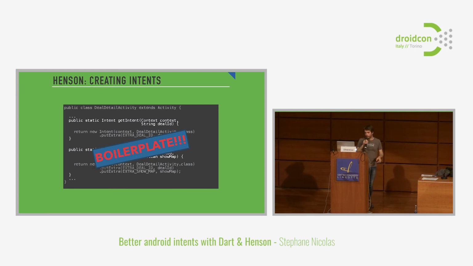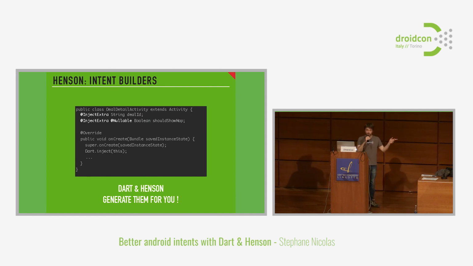So yeah, that's just boilerplate code. How can we do better using Henson? It's pretty easy, actually. We're just going to reuse the exact same annotations that we have been using for Dart. If you remember, when we were using Dart inside the target activity, we had the deal detail activity, and inside it, all the fields that were linked to the intent, that we wanted to map from the intent, are just annotated. Here we annotate them with @InjectExtra and a label. It's the exact same example as before.